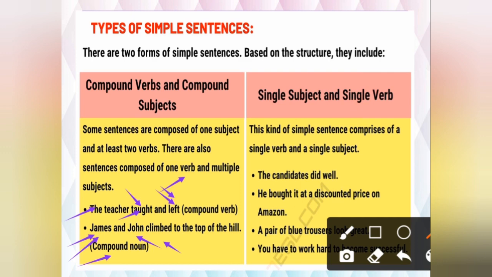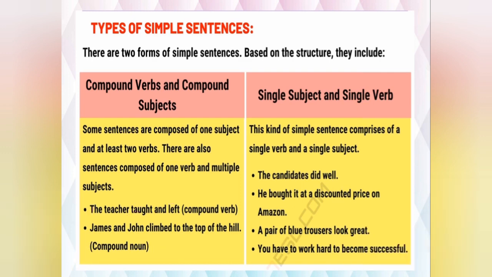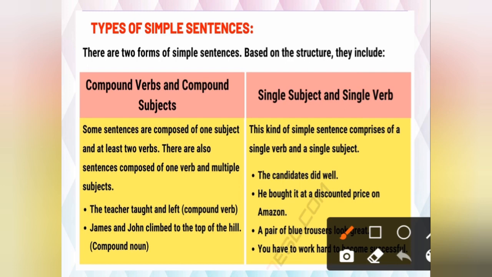Okay. Now see one more example, some other kind. Single subject and single verb, as we have done earlier. This kind of simple sentence comprises a single verb and single subject. Like, simple: the candidate did well. So the candidate is the subject and did is the verb. He bought it at a discounted price on Amazon. Subject is he and verb is bought. So only one subject and one verb.